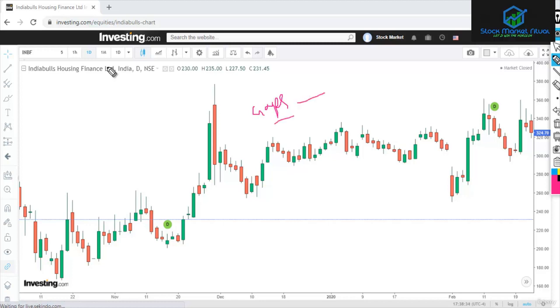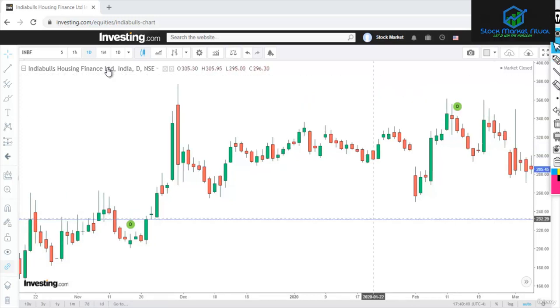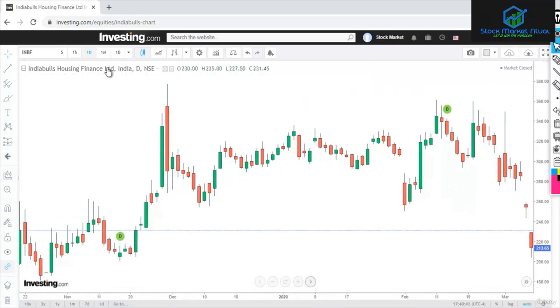Now these gaps can be formed on the side of the trend, or they can be formed on the opposite side of the trend. In two ways the gap can form: in an uptrend we can find a gap on the upside, or in a downtrend we can find a gap on the downside, and so on.